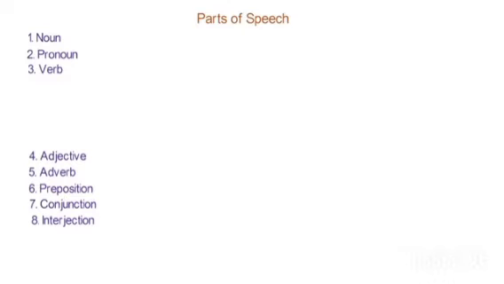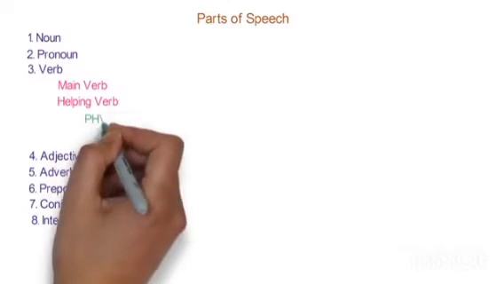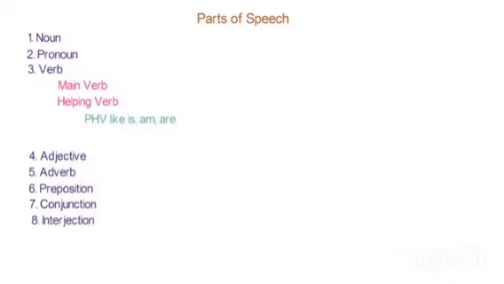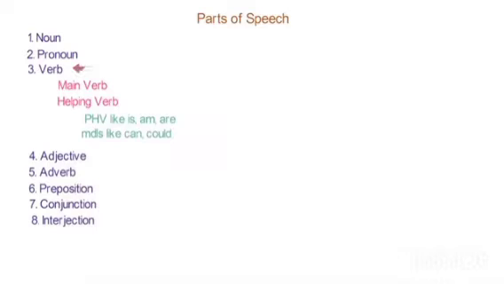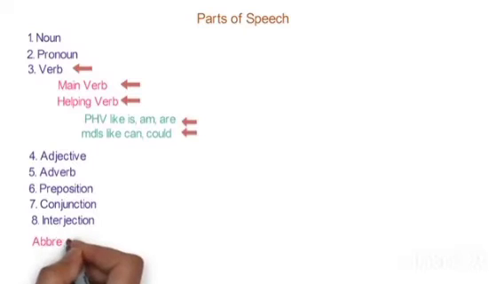So now it is time to know how we are going to make notes on these parts of speech, as we have taken it as an example. Let us take the example of verb. We have two verbs: one is main verb, another is helping verb, and these two are called sub points. And then we will go for the sub point, that is the primary helping verb. It is like is, am, are. Then modals like can and could. As I have given the arrow marks, you can see the verb is the subheading, main verb and helping verb are the sub points, and PHV like is, are, and modals like can are the sub points.